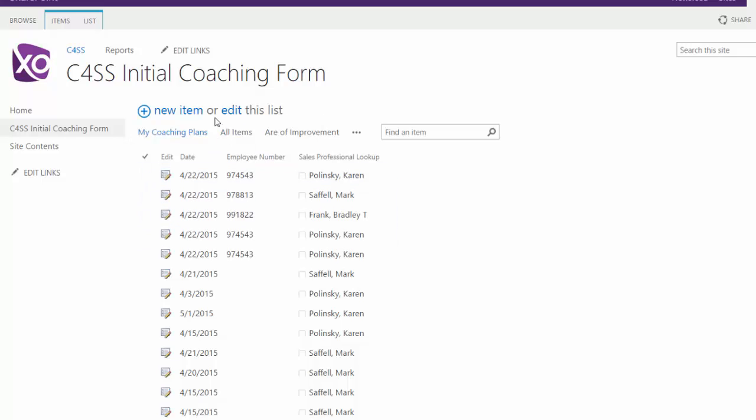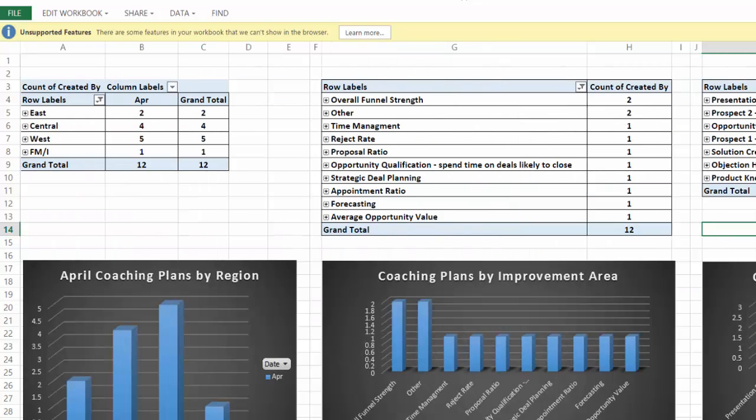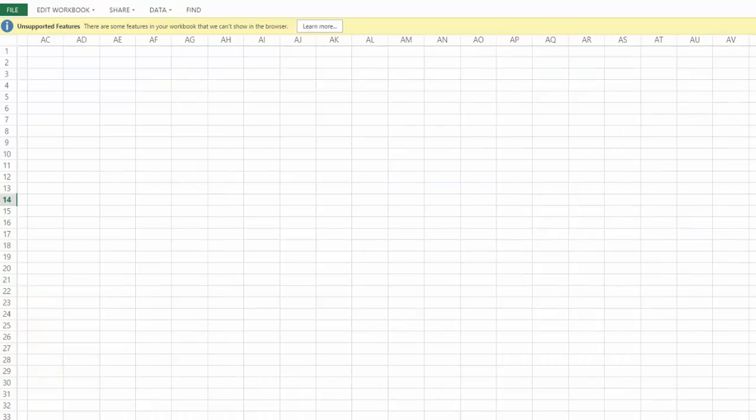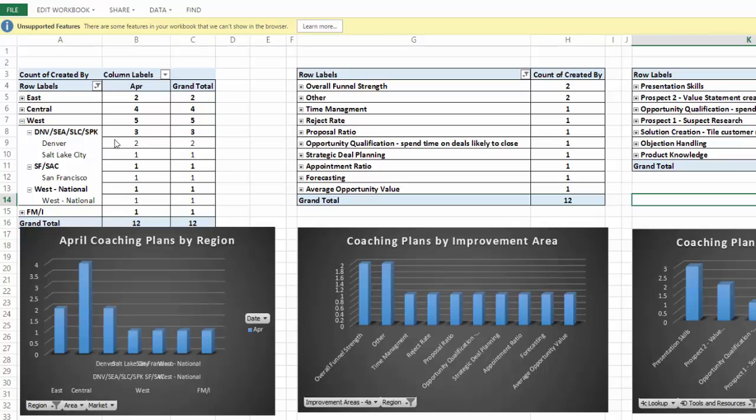The reports area is still being built out, but as I click on reports, I'll be able to access a sheet like this, which will give me some different options for looking at the data, including I can see coaching plans by region, coaching plans by improvement area, coaching plans by development area. This will work very well for a director or a VP that's looking to see what is happening in their region. So again, if I click on, for instance, West here, I would see what are the different coaching plans by market. And we'll get these built out so that there's no overlap and you can see them easier.